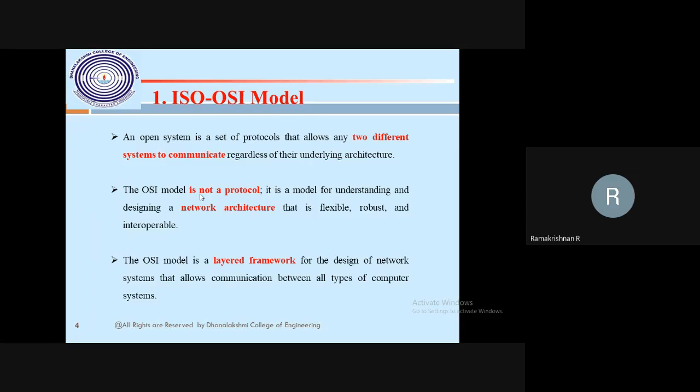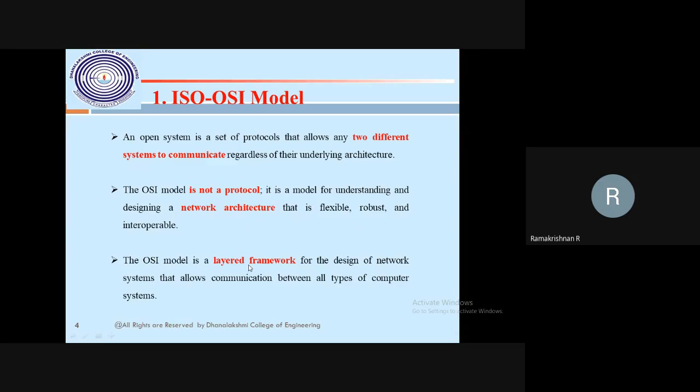In the OSI model having the 7 layers, that time itself I said, the OSI model is for understanding and designing the network architecture. It will tell you what is the first layer, what is the second layer, and so on, the architecture. So we design the architecture of the OSI model to be flexible, robust and interoperable.